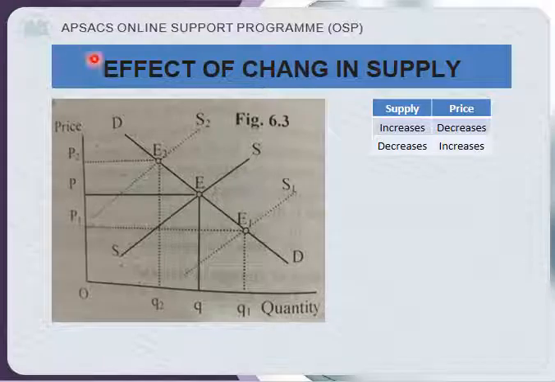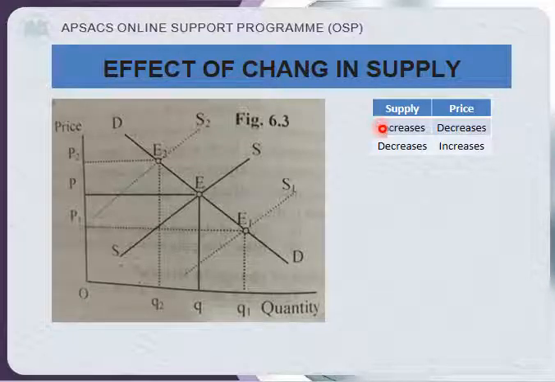Now effect of change in supply. When supply increases, price decreases. When supply decreases, price increases. We can explain this with the help of this graph also. Class, you can see this is the equilibrium position, when demand and supply are equal to each other at this point. So this is the price of that product in the market.